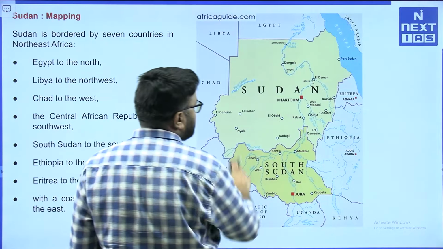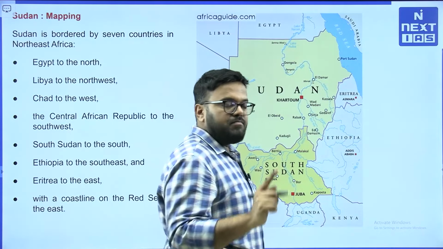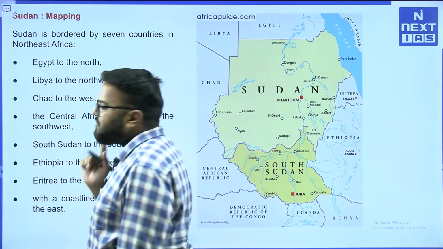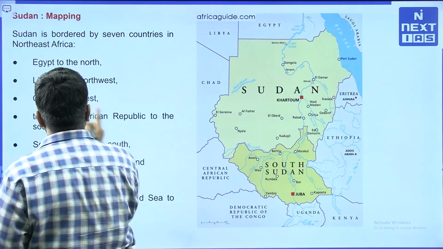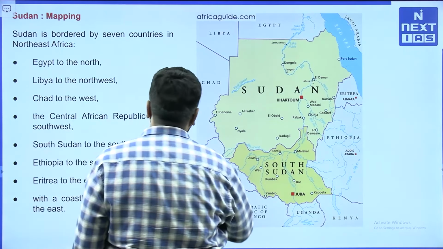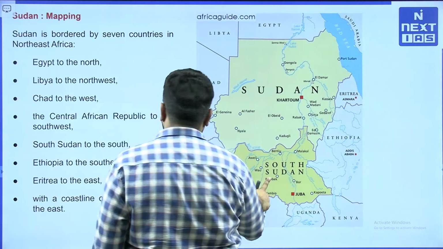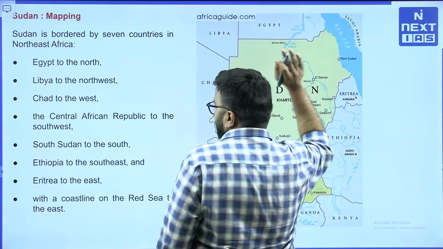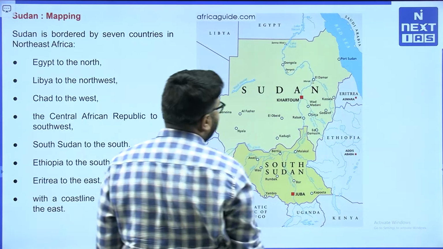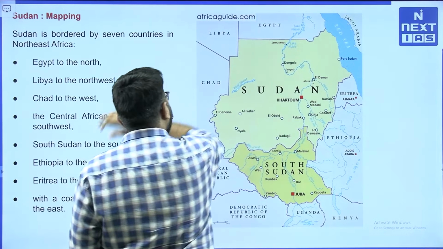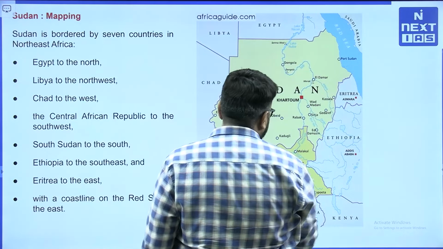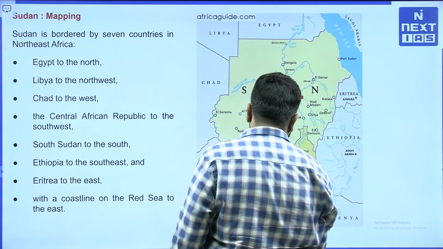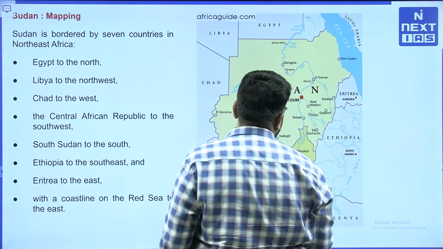From the perspective of mapping, this particular map of Sudan is important. You may be directly asked what the border countries of Sudan are. So, these are the 7 border countries of Sudan. Remember, very important: Egypt to the north, Libya to the northwest, Chad to the west, Central African Republic to the southwest, South Sudan to the south, Ethiopia and Eritrea to the east, and we have the Red Sea. So, it is a Red Sea country with a coastline on the Red Sea. See, Kenya, Uganda, and DRC do not border Sudan; remember that.